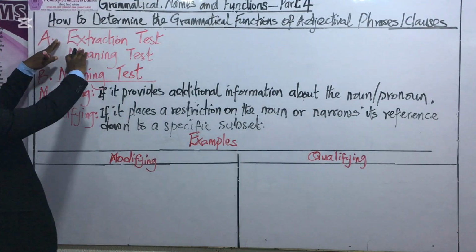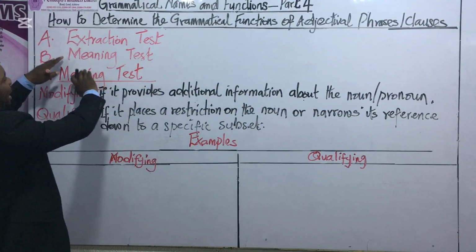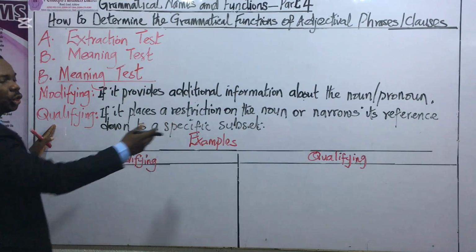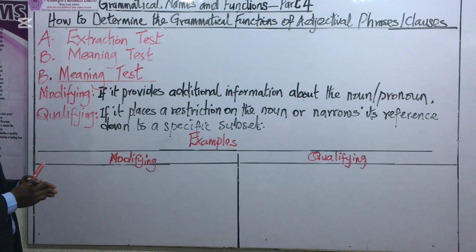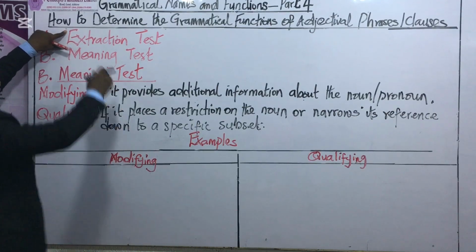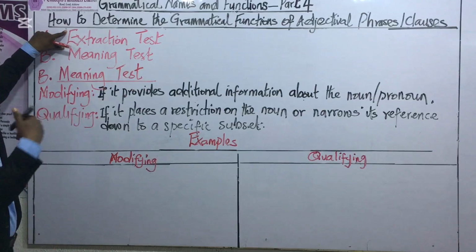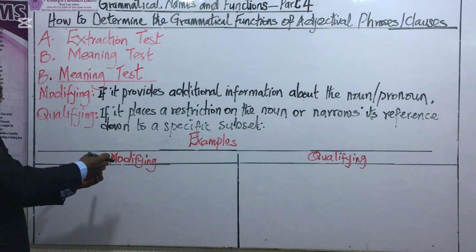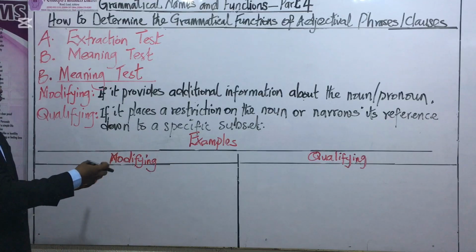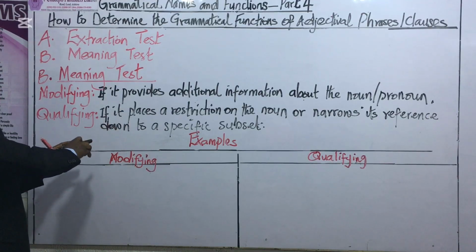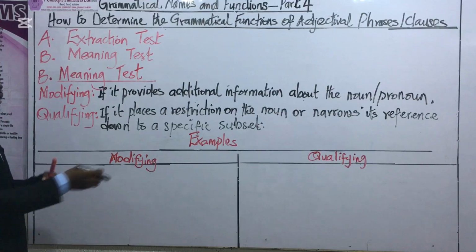Now, what is the connection between how the extraction test and the meaning test both demonstrate the qualifying function of adjectival phrase or clause? You will recall that in the course of our explanation of the extraction test, we did establish that when you extract the clause or the phrase from the parent sentence, the grammatical structure of the sentence will be altered.